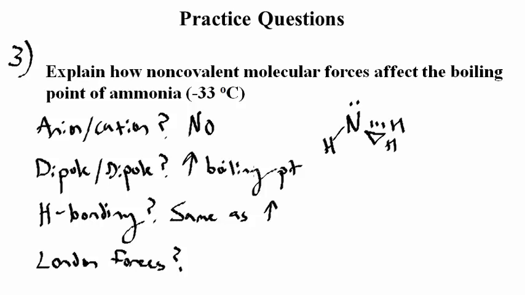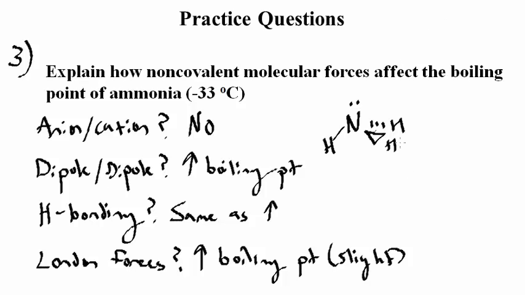These polarizations may also occur just due to random fluctuations in the electron cloud densities. In the case of this question, London forces are, of course, present. So this can also contribute to the boiling point of ammonia, but to a much lower extent than the typical dipole-dipole and hydrogen bonding interactions between ammonia molecules. The boiling point is rather low if you compare it to, for example, water, which is 100 degrees Celsius. But in any case, attractive intermolecular forces result in higher boiling points than if those attractive forces were not present at all.